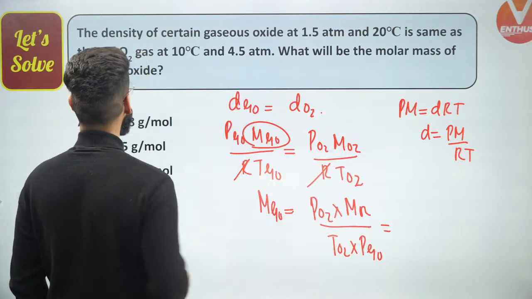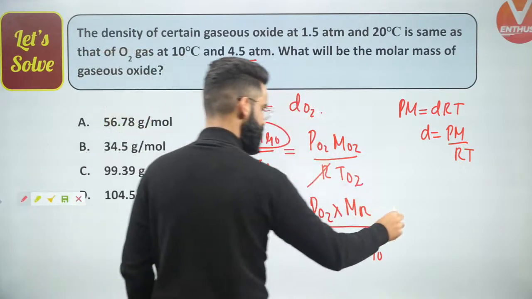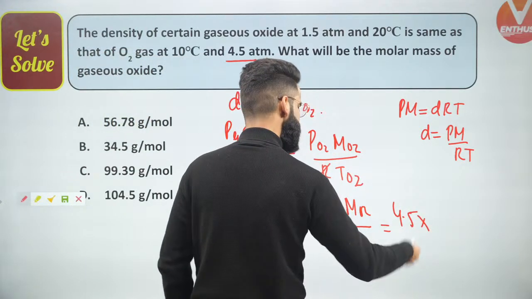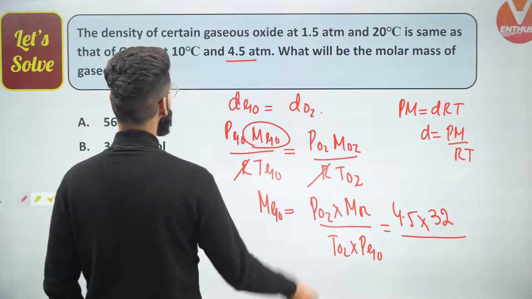Now, what is the pressure of O2 given to us? Pressure of O2 given to us is 4.5 atm. What is the molar mass of O2? As you all must be knowing, 32 grams per mole, divided by what is the temperature of O2 given to us?